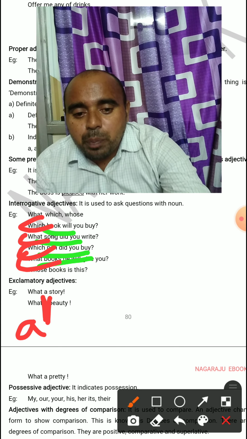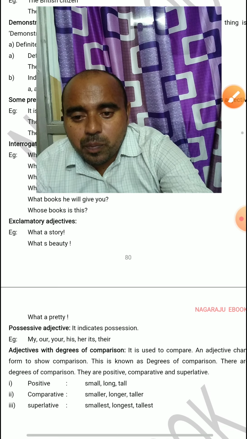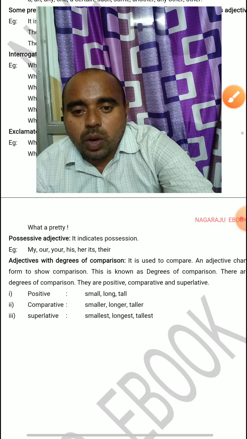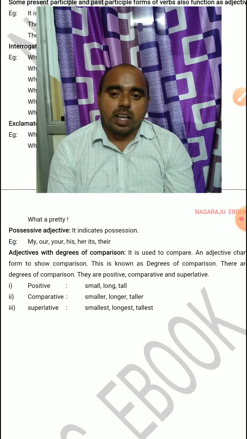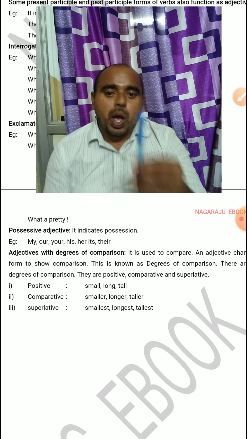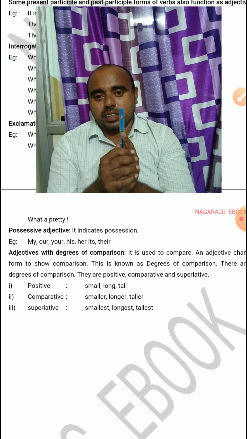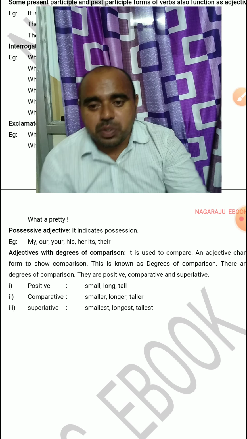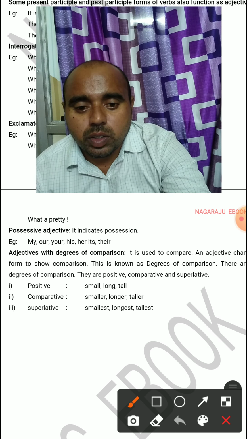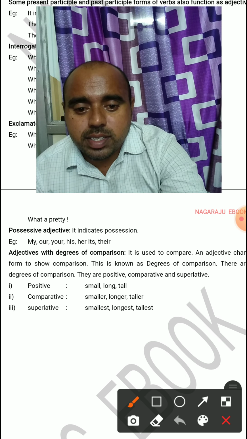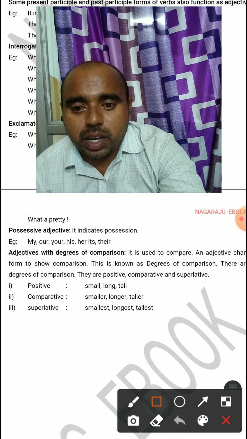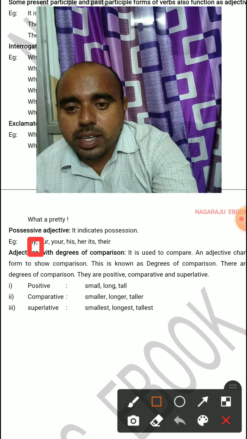Okay, my dear. Possessive adjectives we will also see. Possessive: my pen. This is possessive. If you can see that, my pen, my is a possessive.